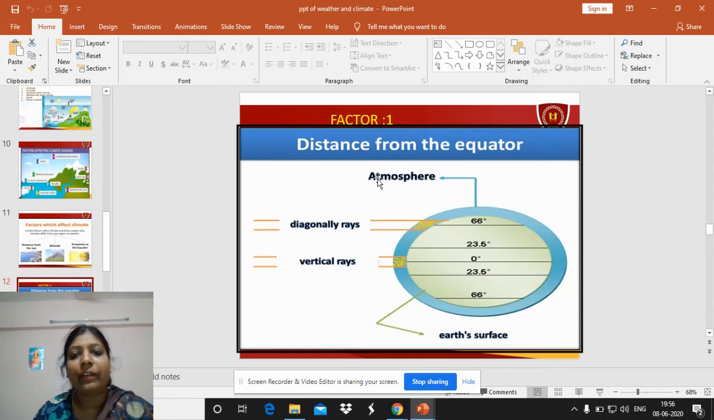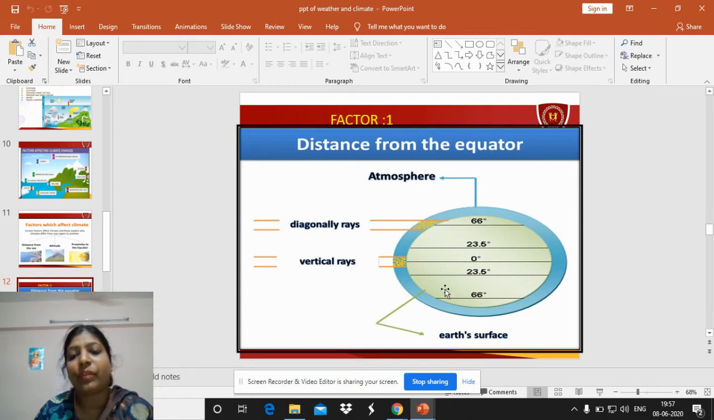Next, we move to the slide, same thing, distance from the equator. When the sun's rays fall vertically on the equator and on the Tropic of Capricorn and Tropic of Cancer, these two torrid zones of the Earth are very hot, and when the rays are diagonal, away from the equator, the temperatures are cool. So the sun's rays fall slanting.